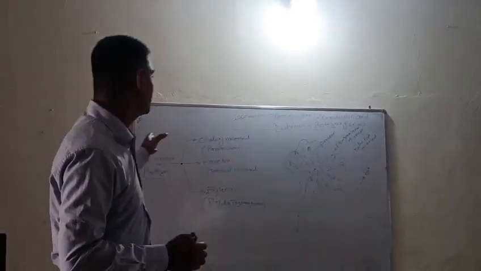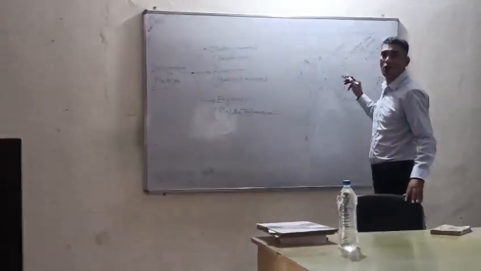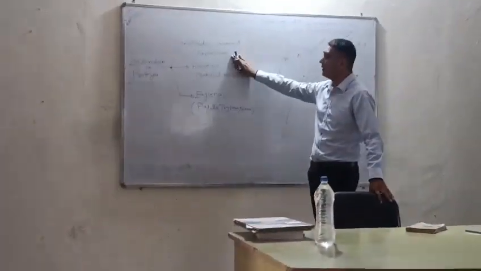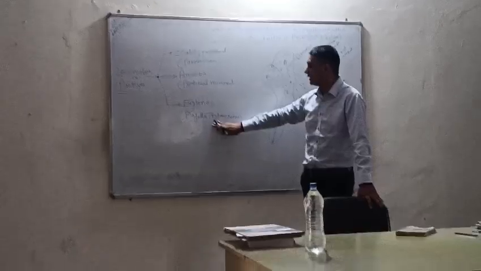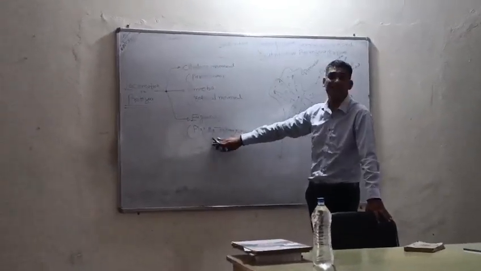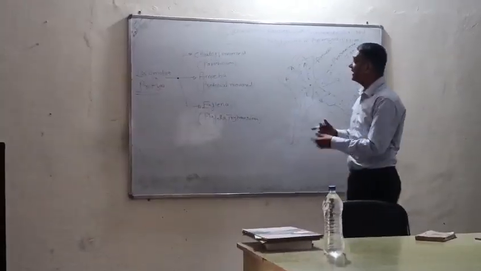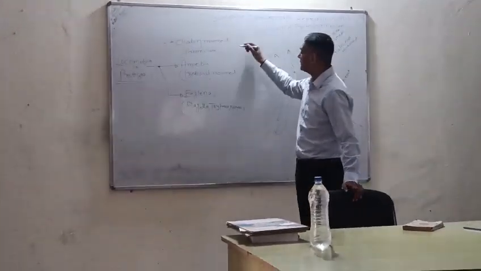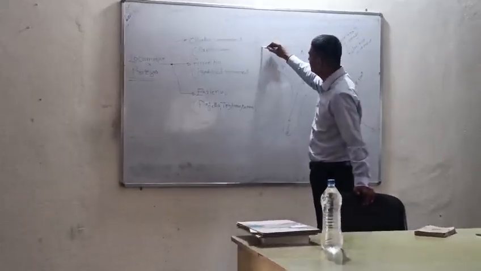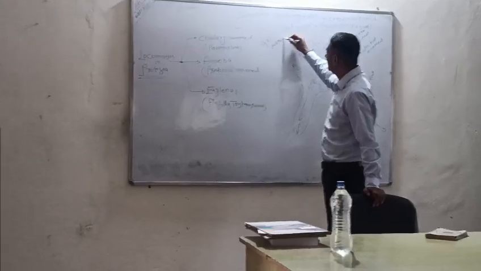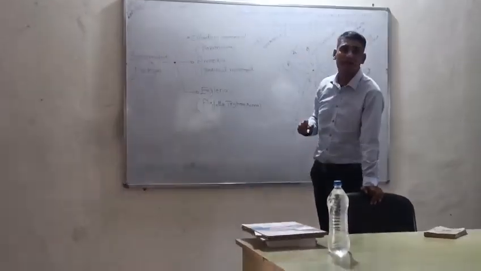Like this there is a paramecium. So this is the pseudopodia movement of the amoeba. This is the ciliary movement of the paramecium. And this is the flagellatory movement of the euglena. And the cilia is present in the 9 plus 2 arrangement. Just remember this. Cilia is present in the 9 plus 2 arrangement.